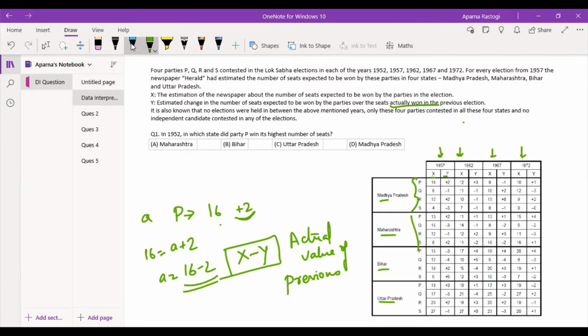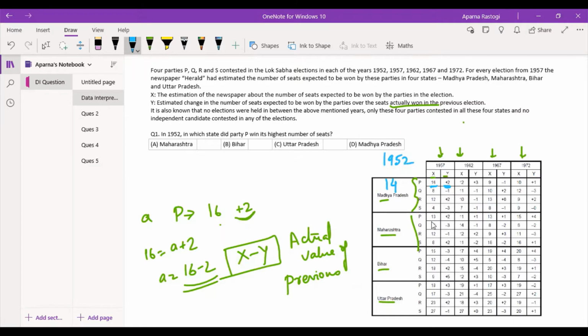So let's look at the number of seats won by P in different states. We have just discussed in the case of MP, this is 16, this is +2. So 16 minus 2, that is 14, will be the number of seats actually won by P in 1952.